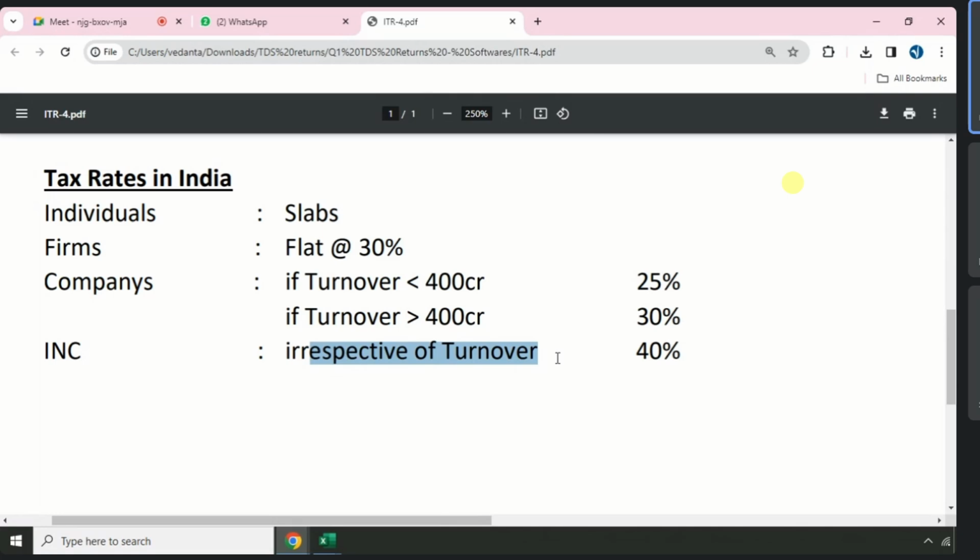Facebook is not run in India in the name of Zuckerberg. In India, it is run by someone else. The Indian people are responsible. So it is registered in India as Facebook Online Services India Private Limited, registered in Haryana. Google is registered in Mumbai, Maharashtra as Google India Private Limited. So they are doing business in India as an Indian company, so they fall under 25% or 30%. If they did business in India as a foreign company, they would need to pay how much? That's the reason, to save the 10%, they do business in India as an Indian company.